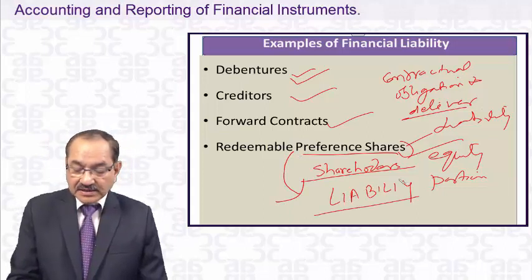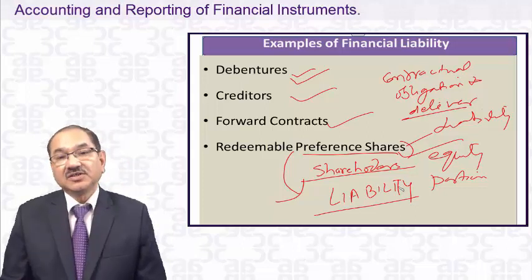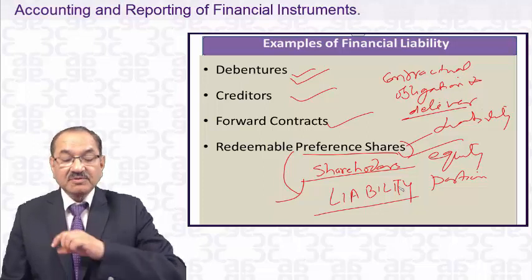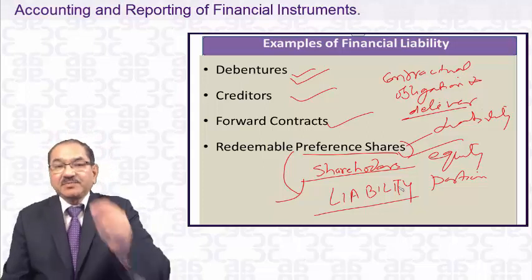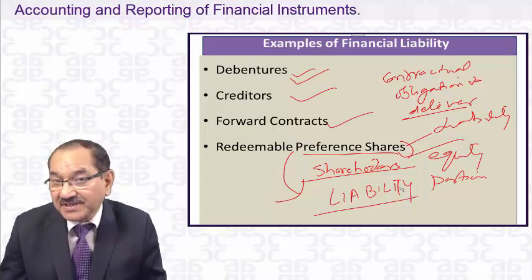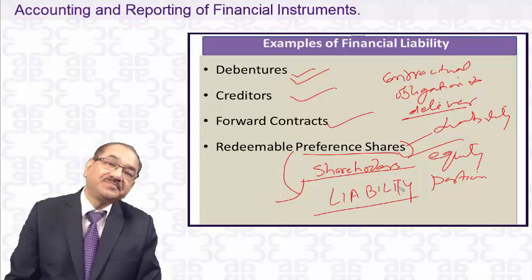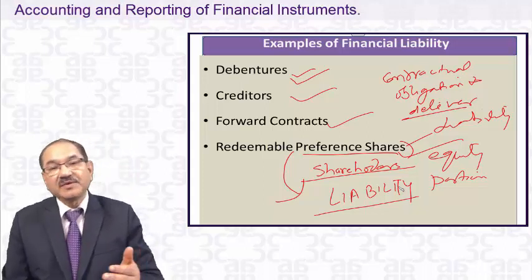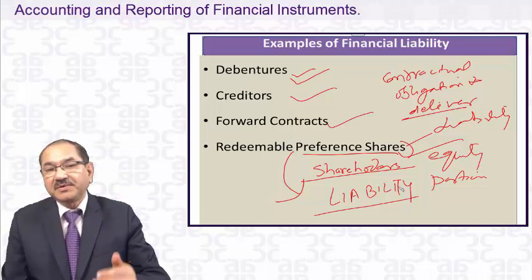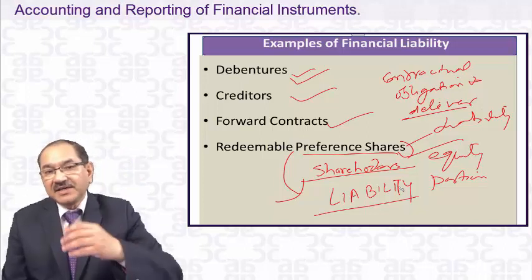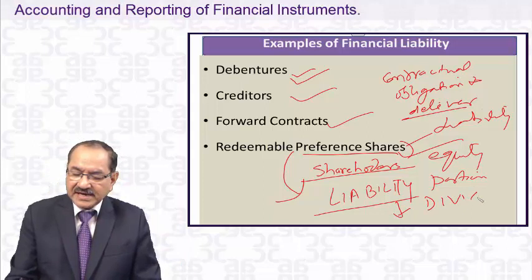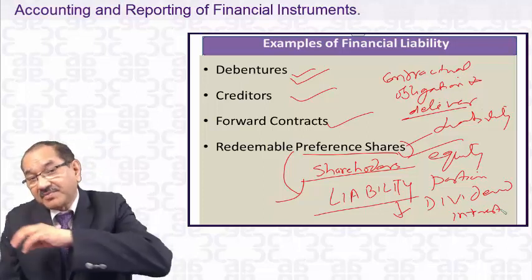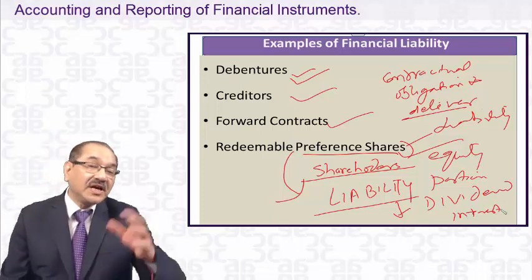So this is a financial liability. This is a new addition to the liability, redeemable preference shares. It's a financial liability. And therefore, when we pay the dividend on the redeemable preference shares, how will it be treated? If the preference share capital itself is a liability, then whatever you are paying is an interest. Then the dividend will be treated as interest, and interest will come as an expense in the profit and loss account instead of in the appropriations part.